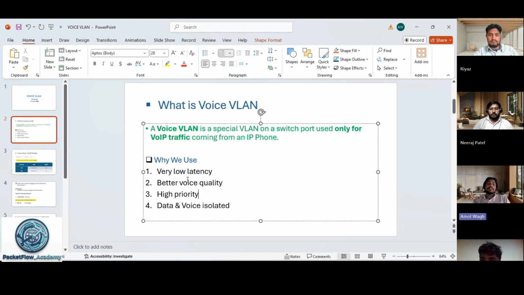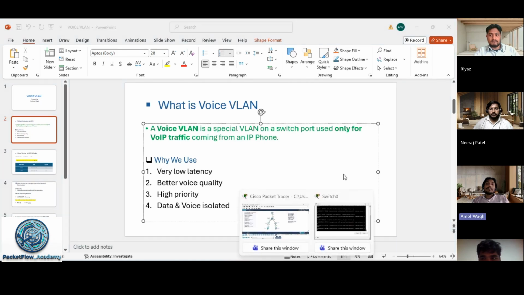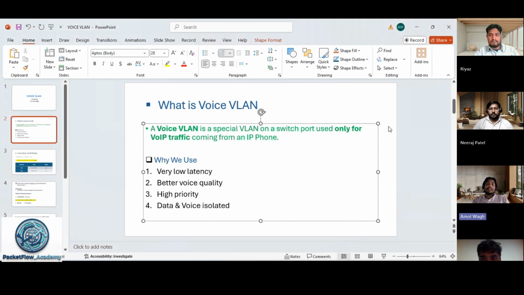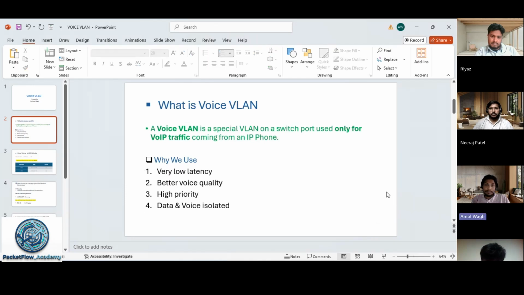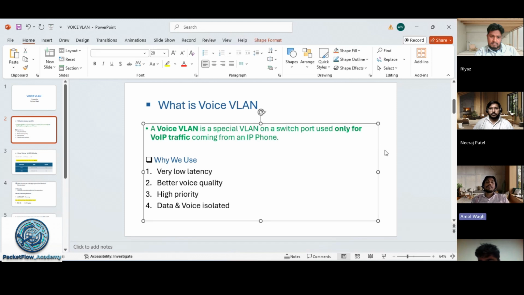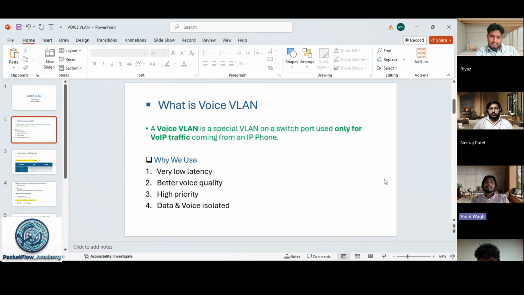And how do we get this low latency, better quality, and high priority? When the voice traffic is sent, the switch sends this traffic with priority instead of the data traffic, because voice needs better connectivity.